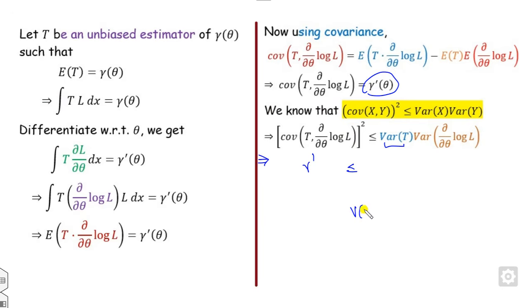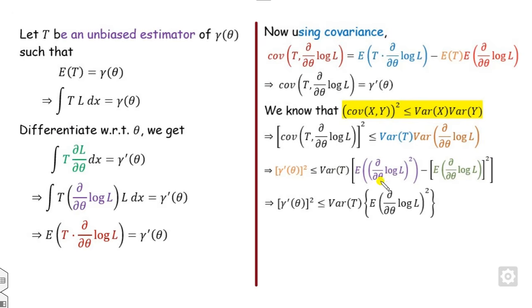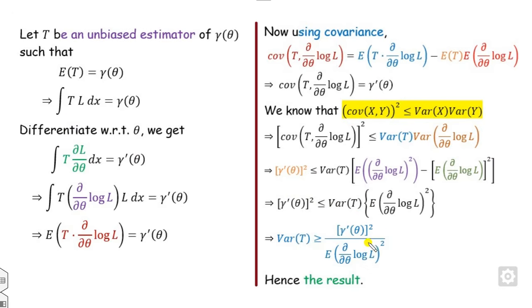All of you know the variance of x is E of x square minus E of x whole square. This is now my x, so I can substitute the value here by using this. What is the value of this? Again, this value is the same as that of this, and we derived in the previous case that it is 0. So this part is 0 and this part remains as such. So therefore this is my result here. Can you find the variance of t from here? Yes, you can find it, and that is the required proof of this Cramer-Rao inequality.